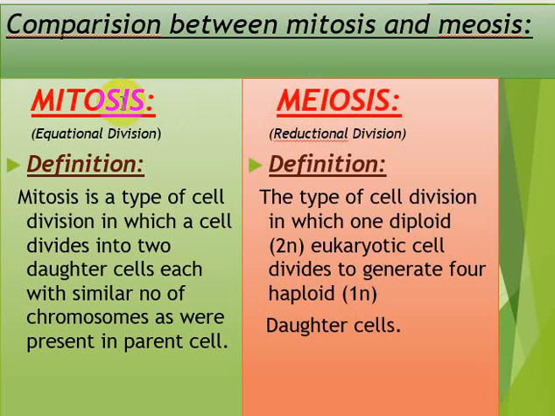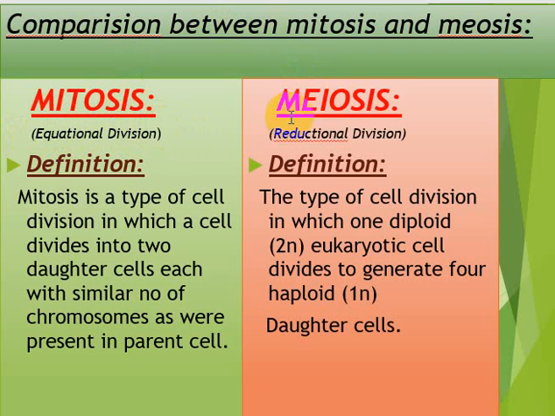The reason is that mitosis is connected with something that is equal. Mitosis is the division of a cell in which the number of chromosomes remains the same, equal to that of the parent cell.